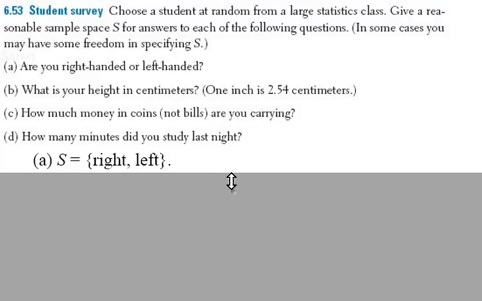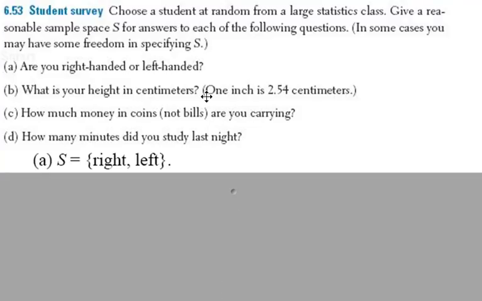You could make the argument for ambidextrous, but you still have a dominant hand. So if you were writing this on an AP exam, you would want to specify that. I actually think we did this in one of the two classes, but I don't remember which, so it doesn't hurt to go over it again.